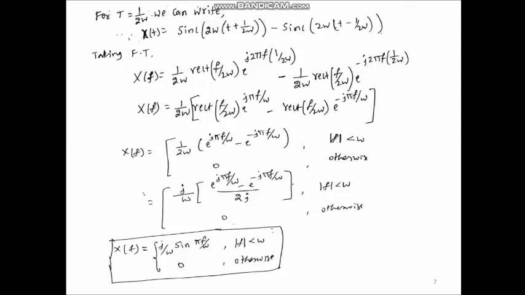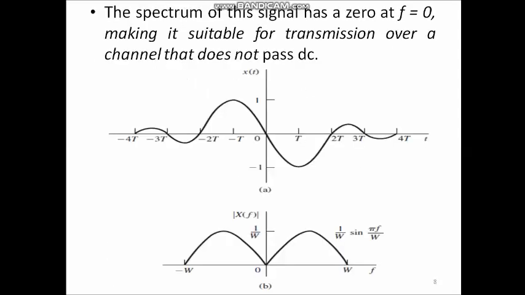So, here clearly you can see that the maximum value of this spectrum is 1/W and the minimum value is 0. Next, using this equation, we can plot the spectrum of the modified duobinary signal. The spectrum of this signal has a 0 at f equal to 0, making it suitable for transmission over a channel that does not pass DC. In the previous case, in duobinary signaling, there was a DC component, but here there is no DC component.